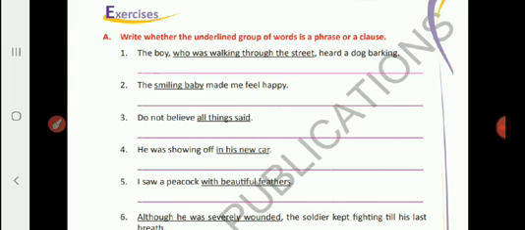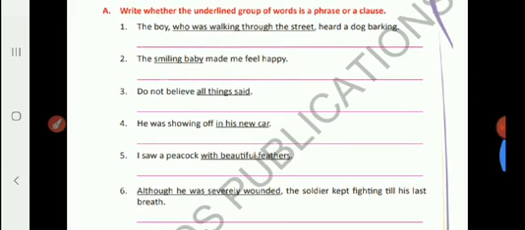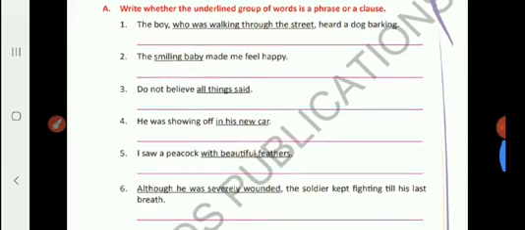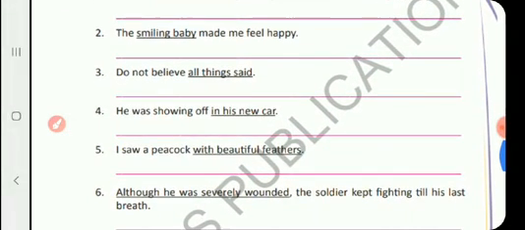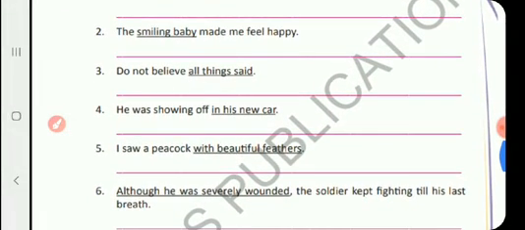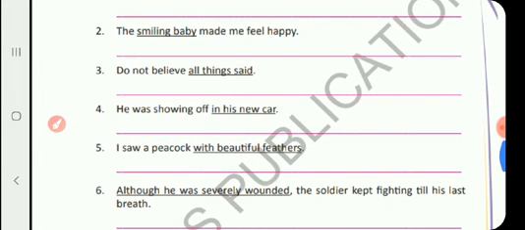Now, third one. Do not believe all things said. The underlined group of words is all things said. Do you have a subject there? Yes, we have a subject here.